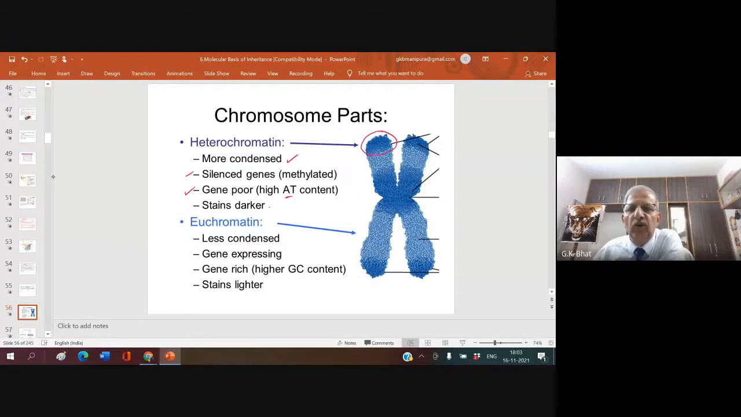And this is euchromatin. Euchromatin is less condensed. It is gene expressing, that means active. Gene poor means inactive. It is active, and gene rich, higher GC content and stains lighter. This picture is very, very informative, you can take a screenshot of this.